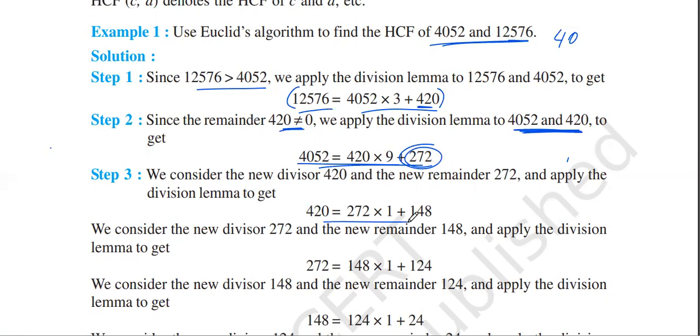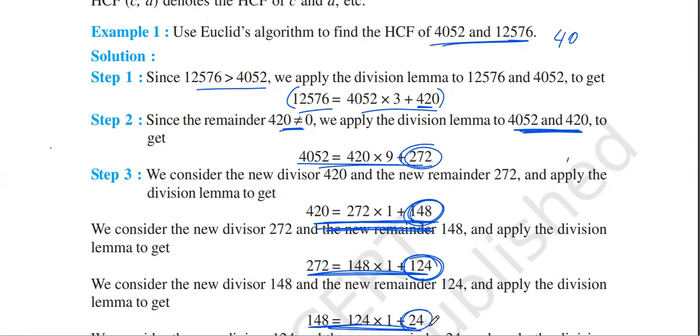Next step. Similarly you do the division lemma. Next, again you get 148 as the remainder, which is not equal to 0. Again the application of division lemma. We are getting 124 as the remainder, which is not equal to 0. Application of division lemma.